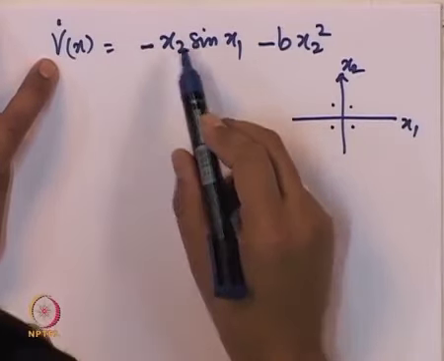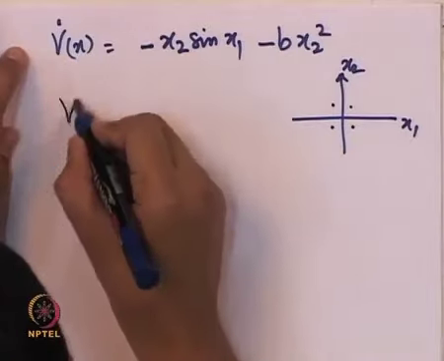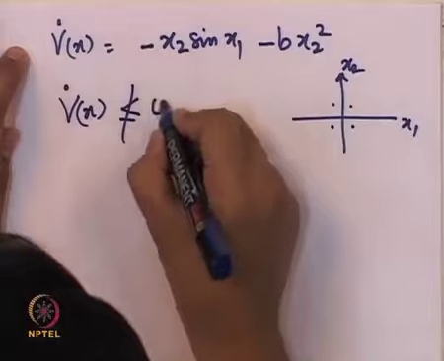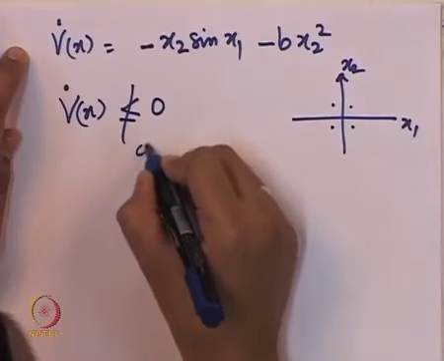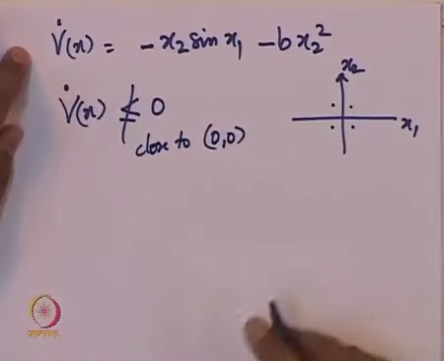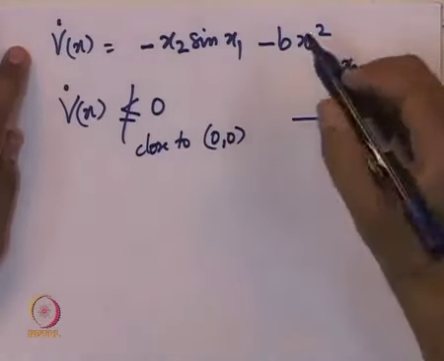and hence for small values of x1 and x2, in other words close to the origin, we are not able to say that v dot of x is less than or equal to 0. This is not satisfied close to 0 comma 0. This one can check oneself.